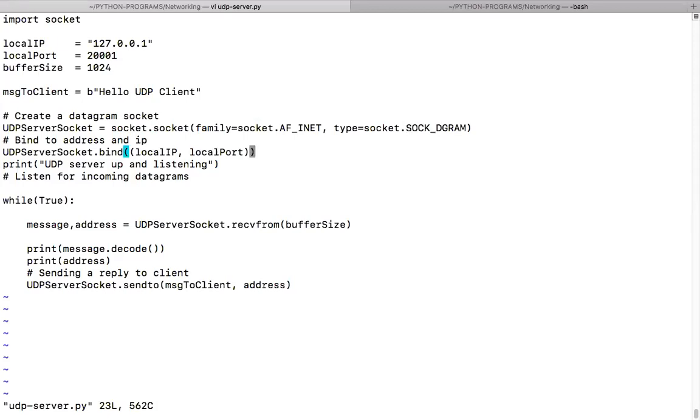Then what happens? Okay, Kirtana, next line. Next, the binding happens, binding the IP address and the port. Then what happens? There is no listen and all over here. A print function. Okay.